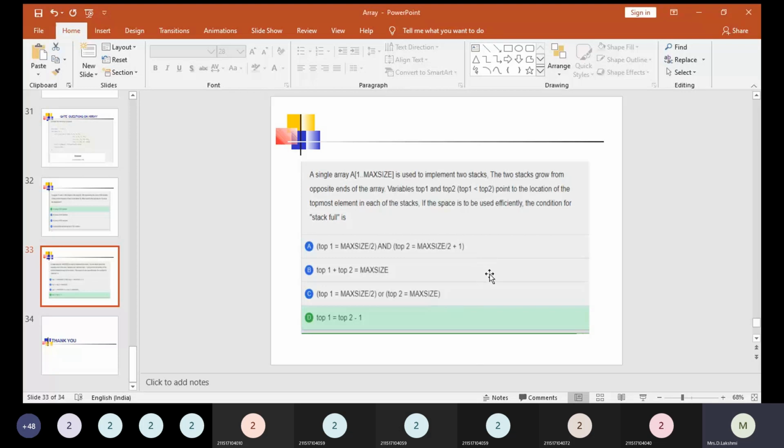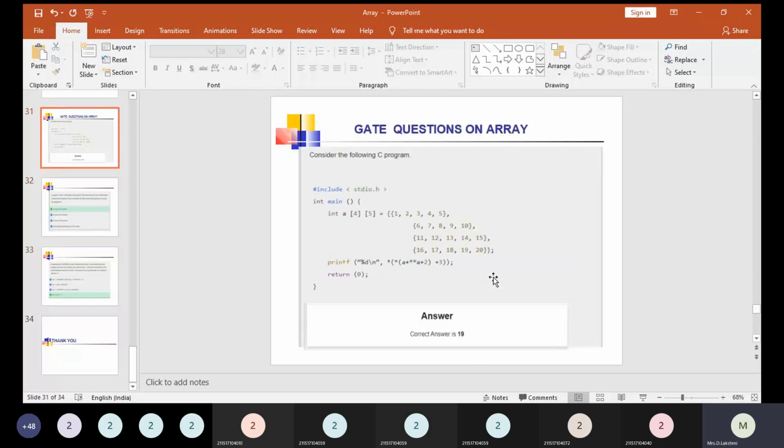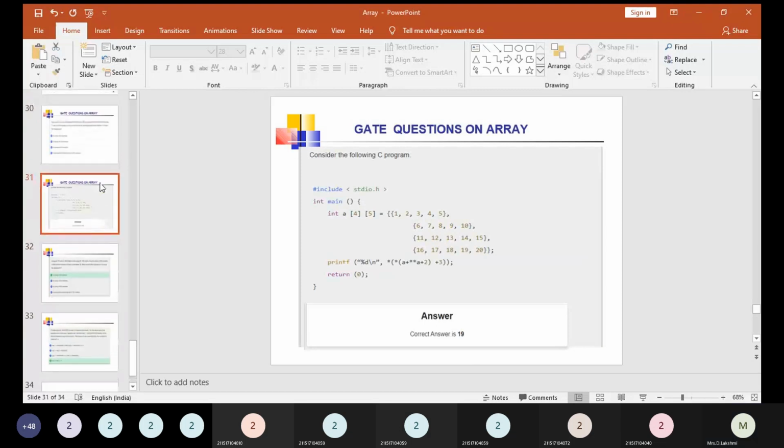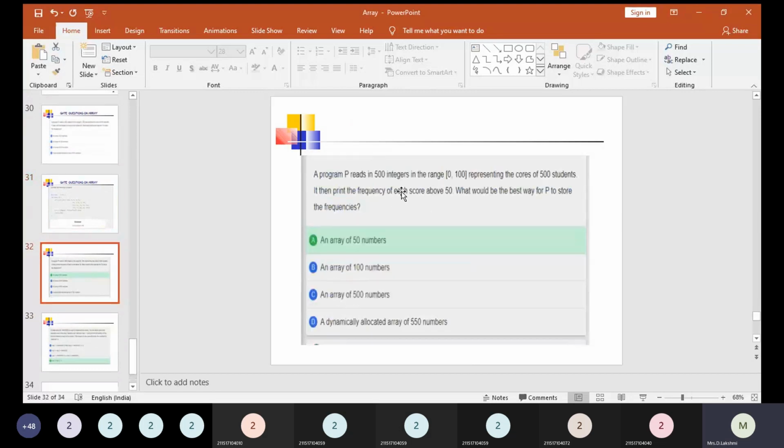Here we have many such questions regarding the concept of array. We have discussed some example questions which were asked in the GATE exam. The first one: we have seen some ranges given here, with how we can have 500 integer values with the size of 0 to 100. So the answer is an array of 50 numbers. And the second question